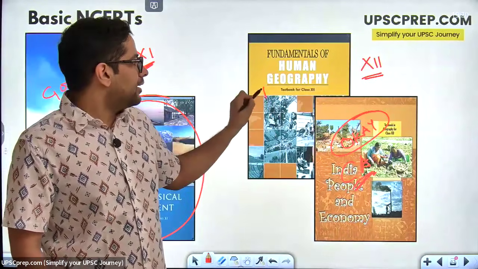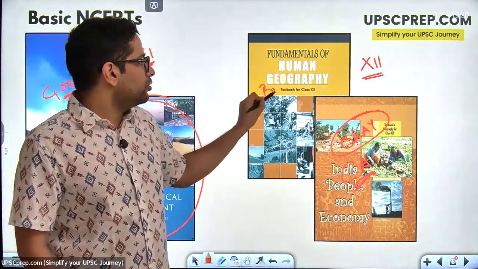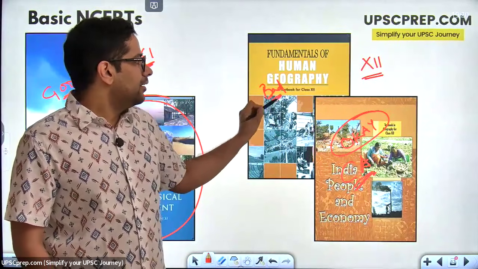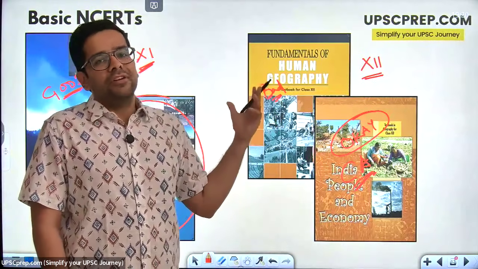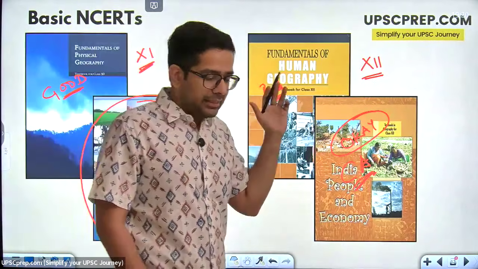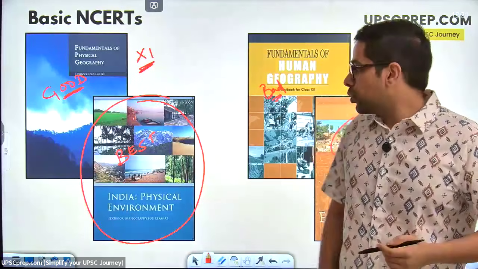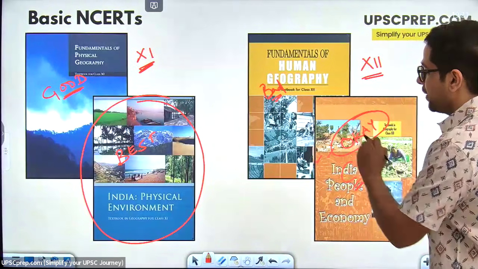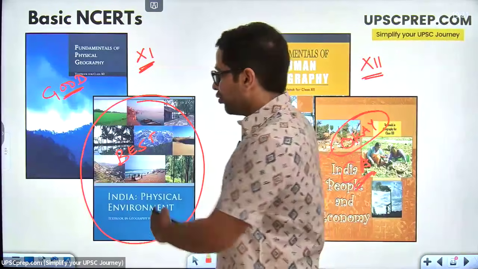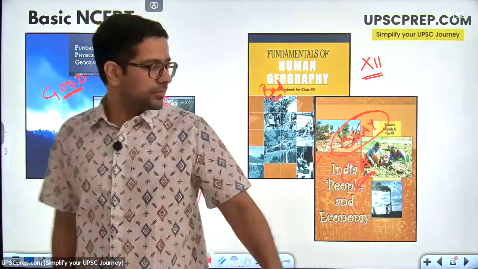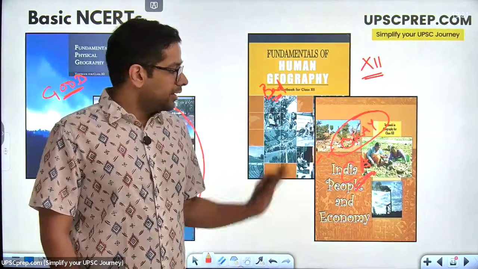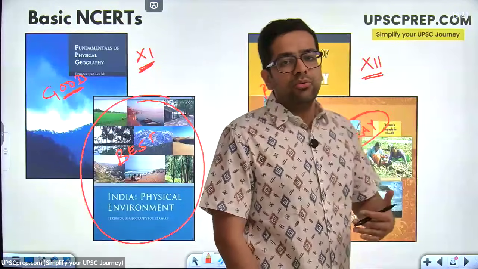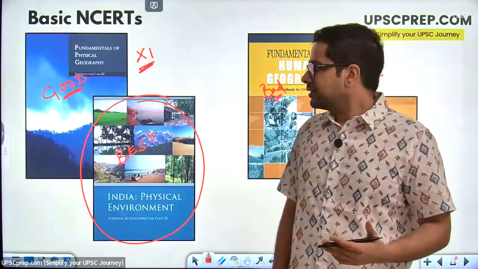Now this over here is, I would say, the bad NCERT, because I'll read it, but I will not get a lot of information any which way. But still, you need to read it so as to understand this one also better. So priority order 1, 2, and then our 3 and 4. Right. In reading, whatever order you want to follow is up to your convenience.